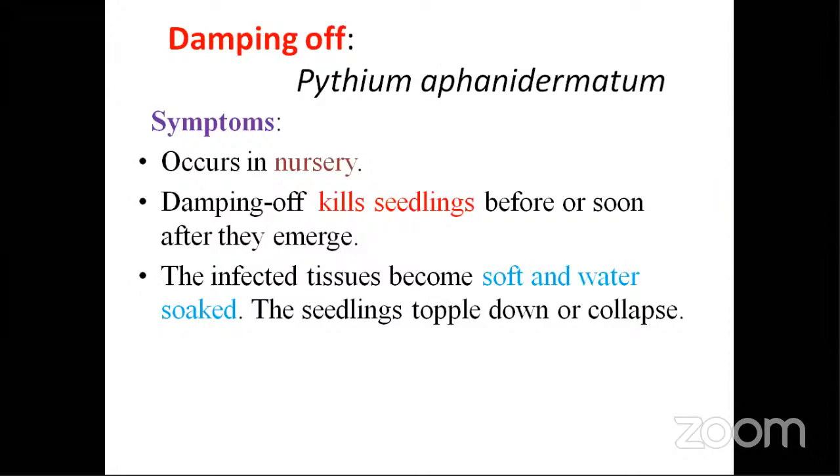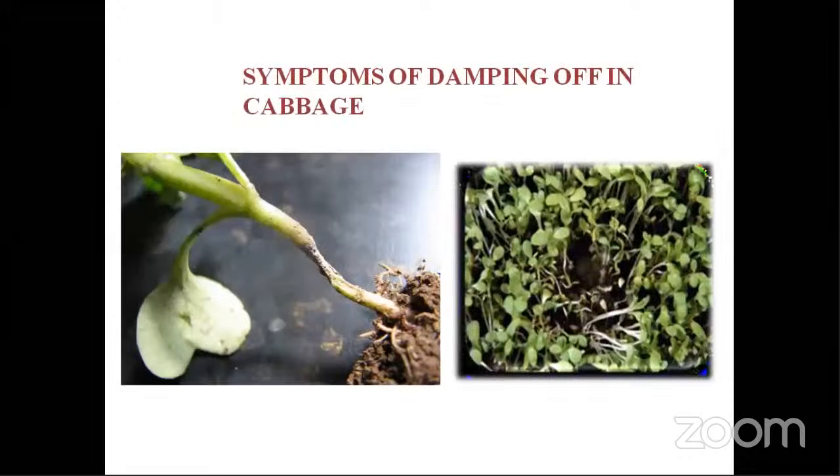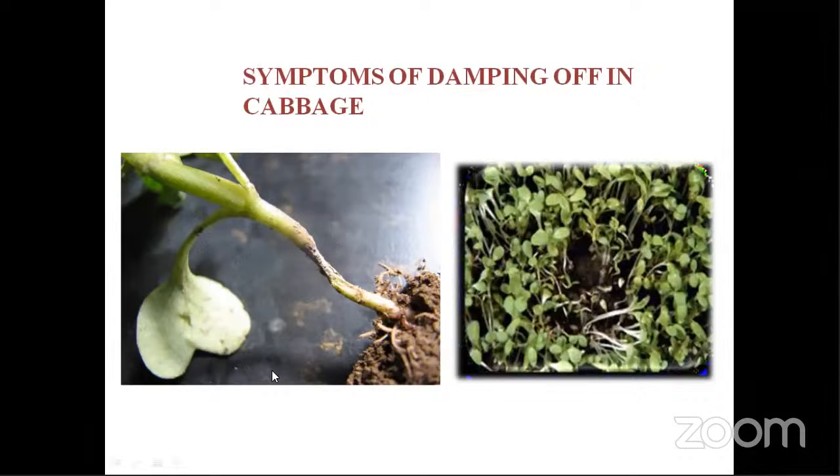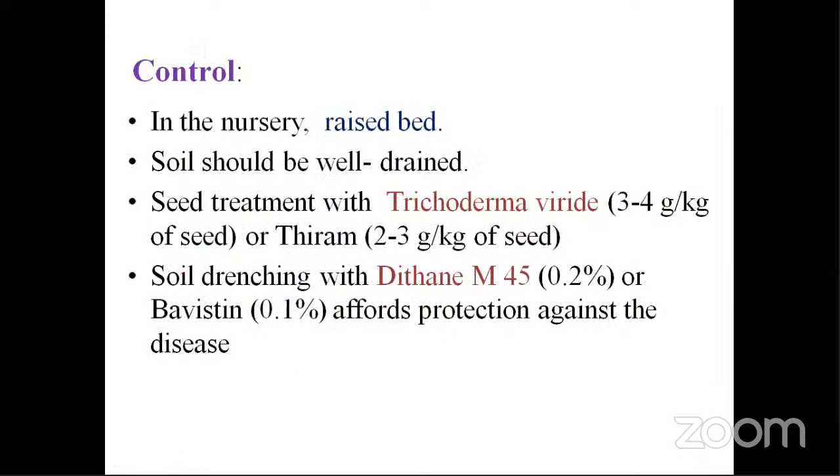Next, damping off, Pythium aphanidermatum, which is a very common disease you can see in the nursery of any crop, and which kills the seedlings. The seedlings become water soaked and they damp. The symptoms you can see in the collar region. That's the reason why they damp off, means they fall off, because the collar region is affected. So go for raised beds, soil drenching.